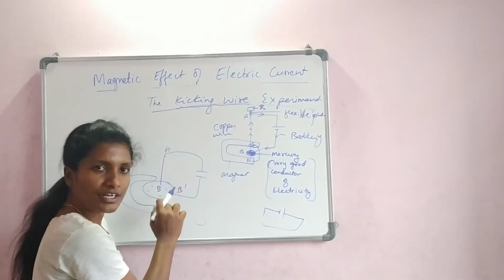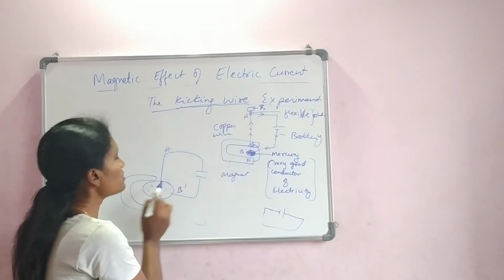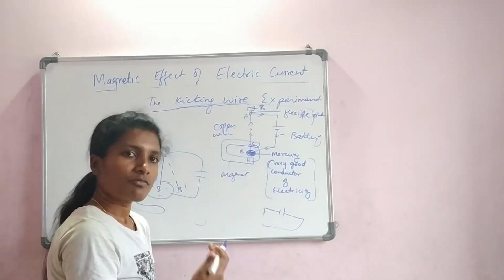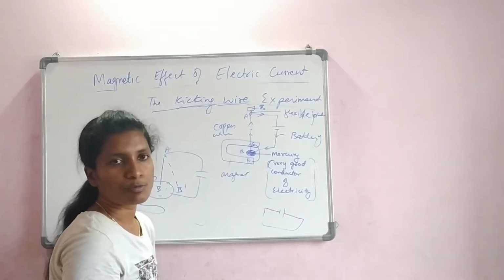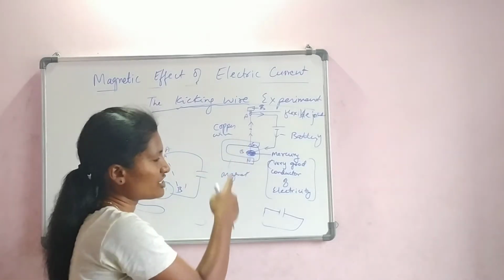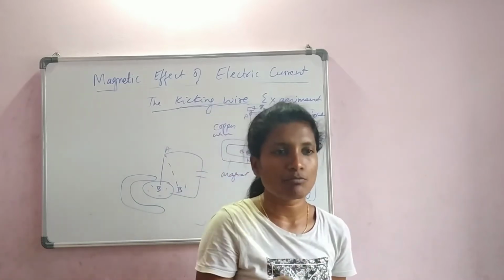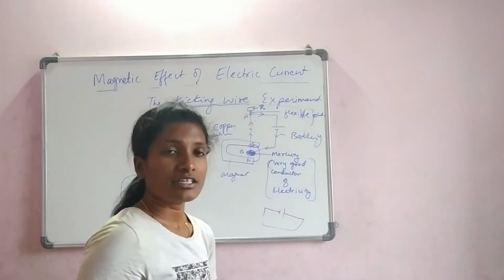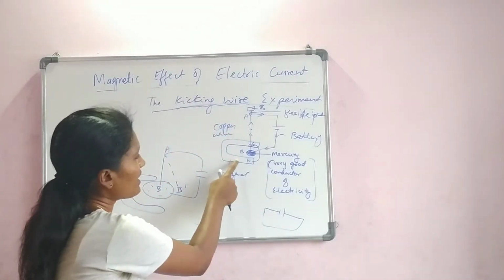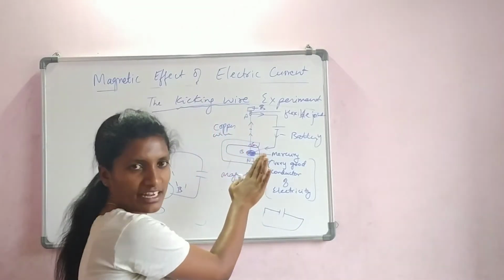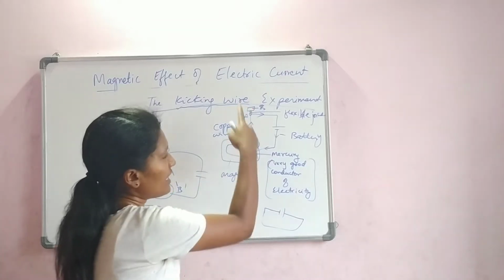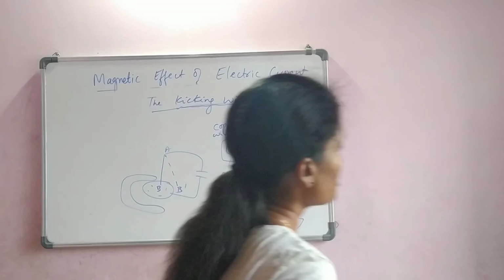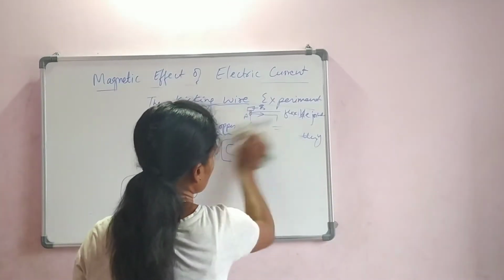Again the current will flow, it is automatic. Once the current goes, again there is a push or pull, the wire goes here, current stops. Once the current stops, the magnet also stops applying mechanical force, again connection. It is like a repeated cyclic movement. It keeps on continuing. Understood? So by this, we understand that the magnetic field can induce a mechanical force on a current carrying conductor. Isn't it a simple experiment? Now let us move on to the next topic.